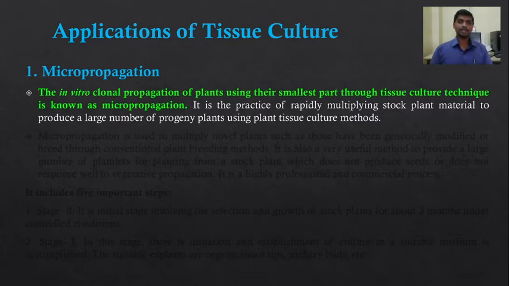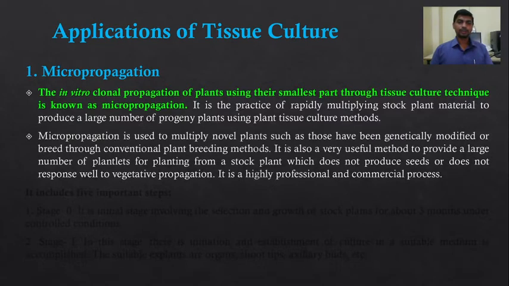It is the practice of rapidly multiplying stock plant material to produce a large number of progeny plants using plant tissue culture methods. The stock plant is the mother plant. It is the novel variety from which the plants are produced. So we can get a large number of progeny by using a superior stock plant material. Here plant tissue culture methods are used for the multiplication of the stock plant material to produce a large number of progeny plants.